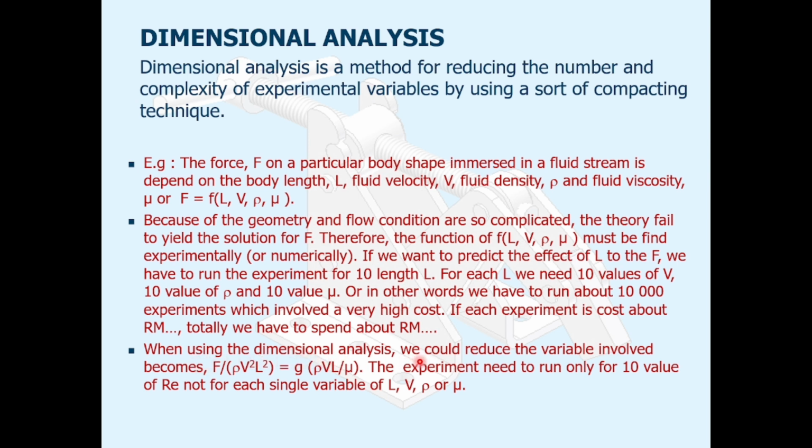When using dimensional analysis, we can reduce the variables involved. It becomes F divided by rho V square L square is equal to G of rho V L per mu. The experiment needs to run only for 10 values of this number, not for each single variable of L, V, rho, and mu. So we go to the next slide.